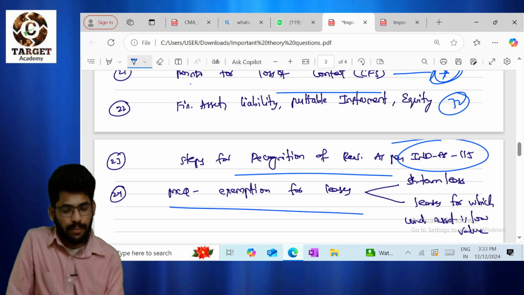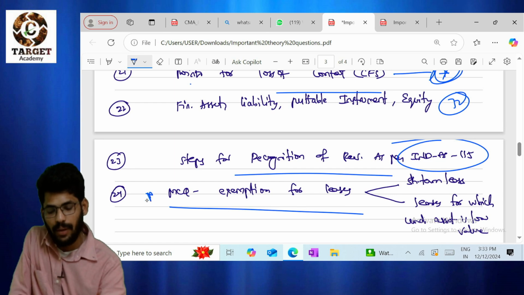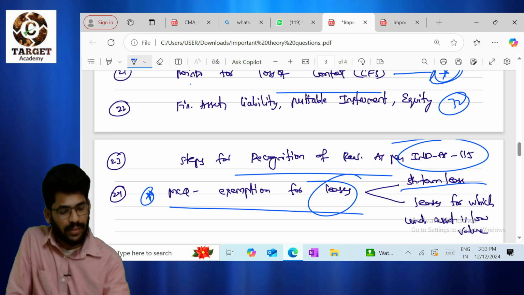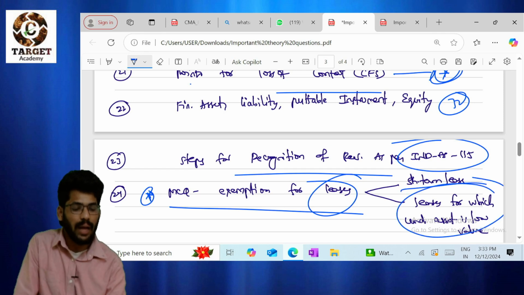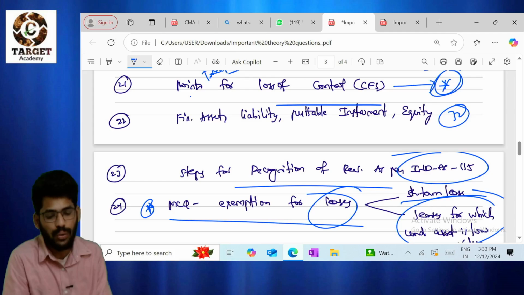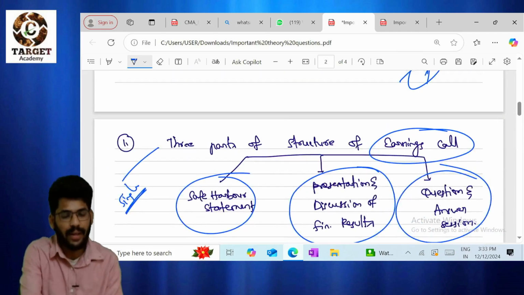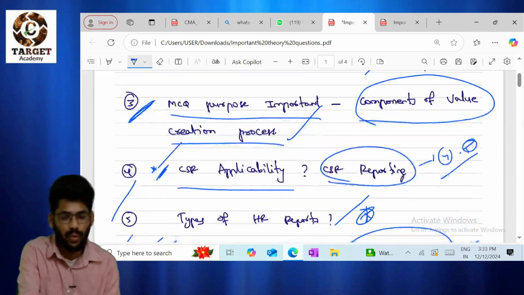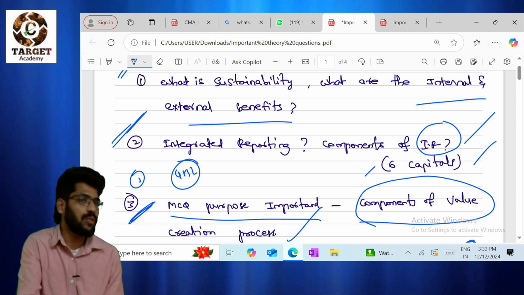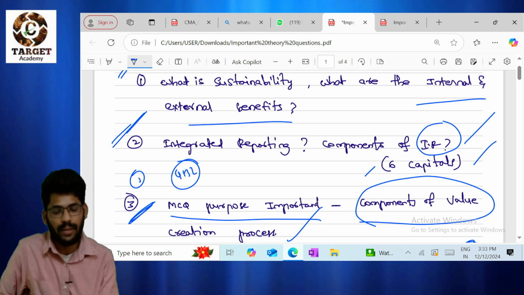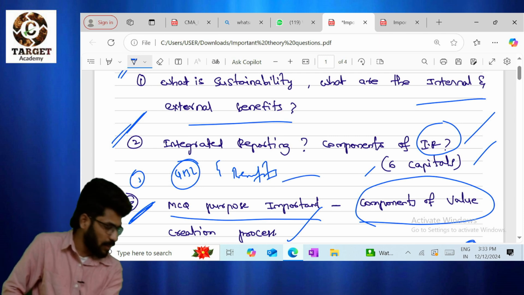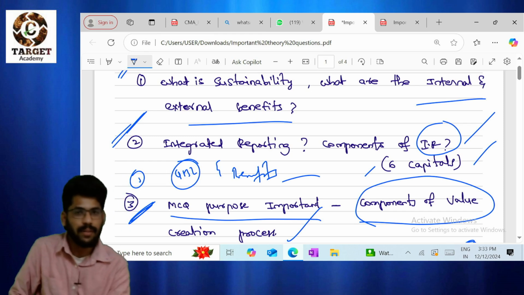And MCQ: exemption for leases. This is for MCQ purposes. Exemption for leases, we have two only. One is short term lease, second one is leases for which the underlying asset is of low value. So these are the important questions for examination. And one more question I'm adding here, QBL. So please go through the QBL question also and its benefits also. That is more than enough for our exam.